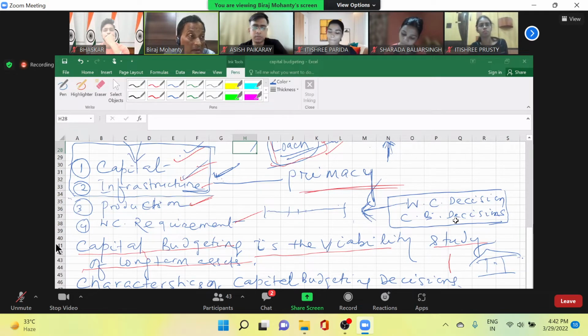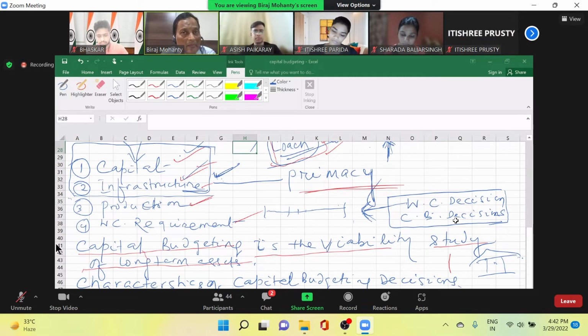You want to start a plant, so you will have to see Jindal Steel is starting a plant. So they are always thinking that the plant should be automated or should be more modern than your Tata Steel, so that the product will sell. Your employee cost will be low. Okay, and you can think of innovative products over a period of time. Maintenance will be low. Getting me? Yes, sir. Here you see several outside factors will be there.